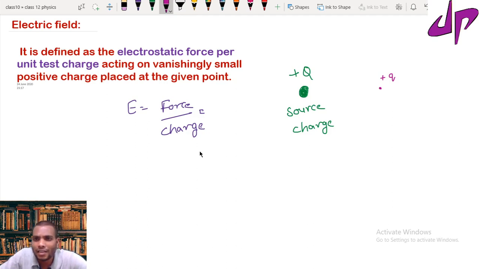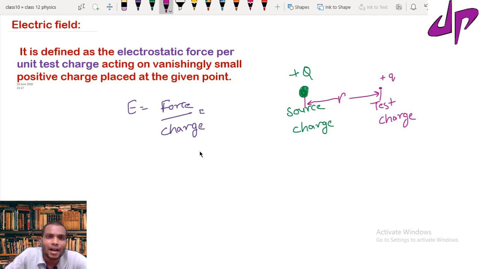This is for theoretical purposes. That's why we have taken a very tiny, very small positive charge, so that it does not disturb the electric field of the source charge. This small charge we call the test charge. This is the notation I will follow further. They are separated by a distance of small r. I would like to calculate the electric field here.